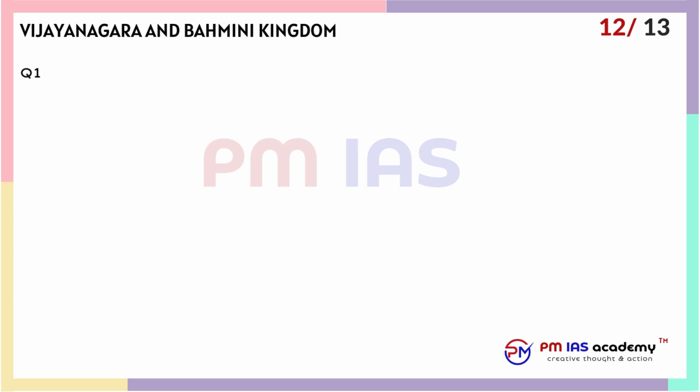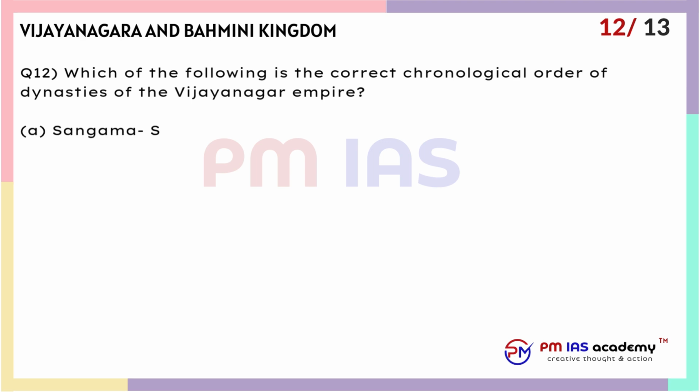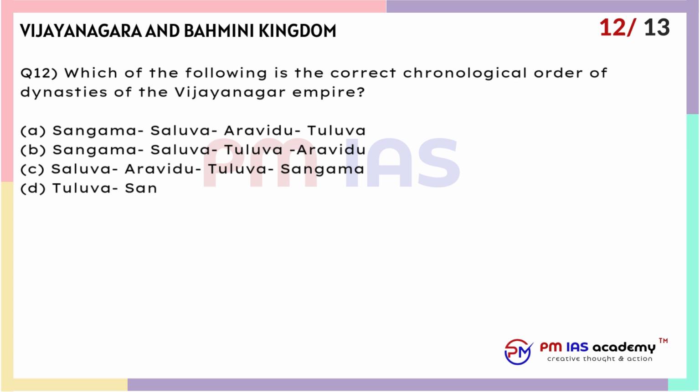Question 12. Which of the following is the correct chronological order of dynasties of the Vijayanagar Empire? A. Sangama, Saluva, Aravidu, Tuluva. B. Sangama, Saluva, Tuluva, Aravidu. C. Saluva, Aravidu, Tuluva, Sangama. D. Tuluva, Sangama, Aravidu, Saluva.